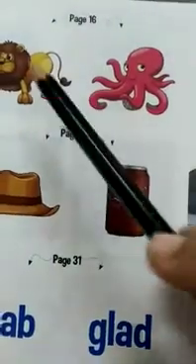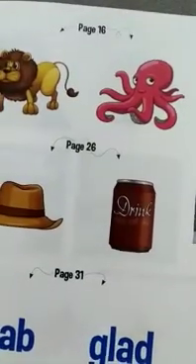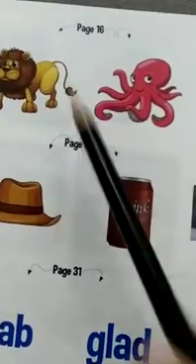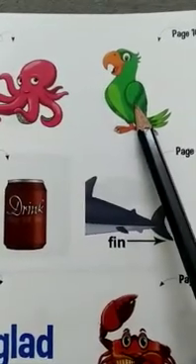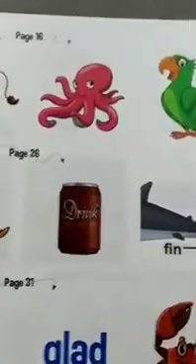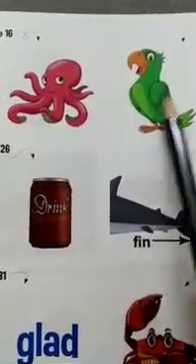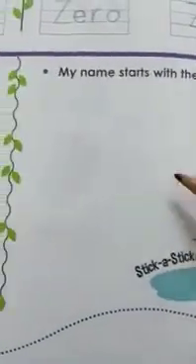And here you can see 2 pictures are there. Lion and octopus. Which one starts with letter L? My name starts with letter L. So which of these starts with letter L? Lion, octopus, parrot and frog. Yes, lion. And my name starts with letter P. Which of these starts with letter P? Yes, parrot. Okay, so you have to take the sticker of lion and sticker of parrot. And lion sticker you will stick over here, and parrot sticker you will stick here.